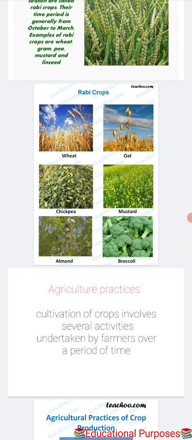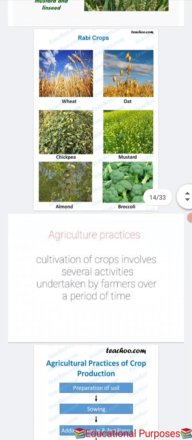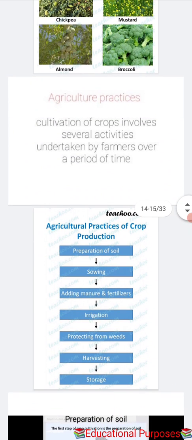Now we will see the basic agricultural practices of crop production. There are seven basic practices. The first is the preparation of soil, second is sowing, third is adding manure and fertilizer, fourth is irrigation, fifth is protecting from weeds, sixth is harvesting and the seventh is storage. Now we will move to our first point, that is the preparation of soil.